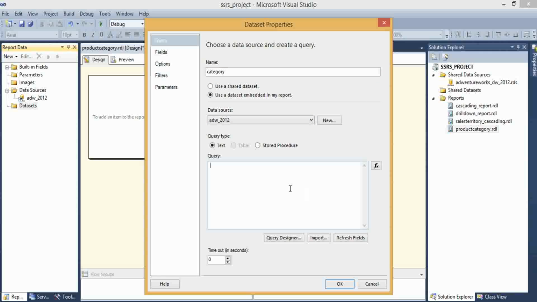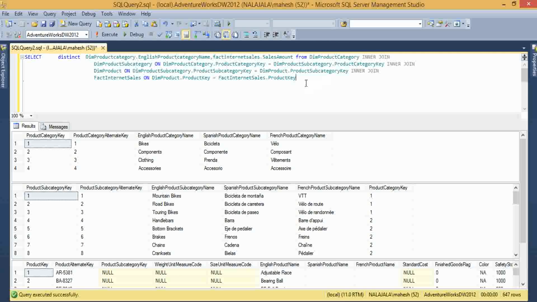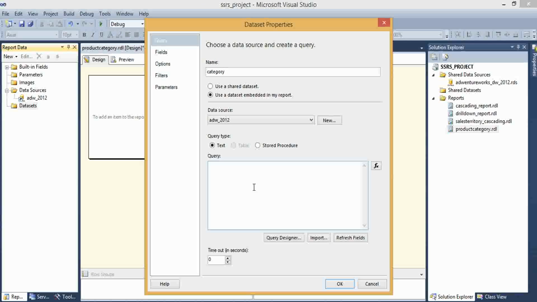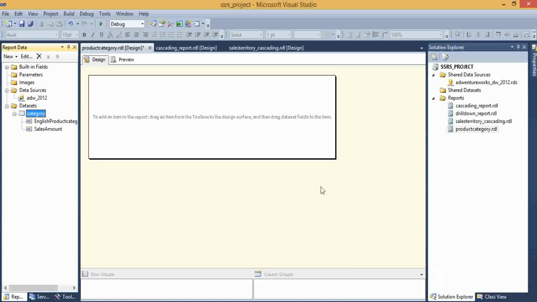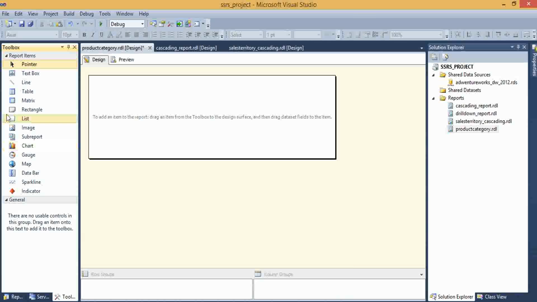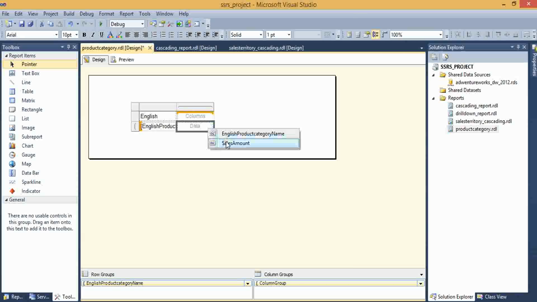Data source is ADW2012. For the query, I have already prepared one query for this category data set. Just copy and paste it here. Click on OK. And I'm adding a matrix report. For row groups, I am adding English product category name. Here I am adding sales data.